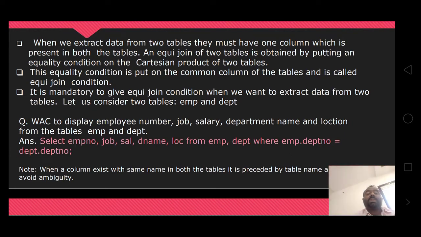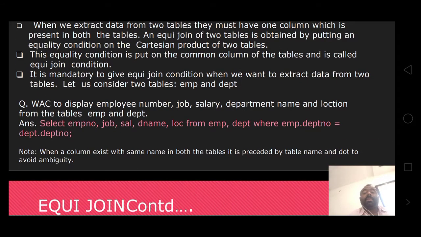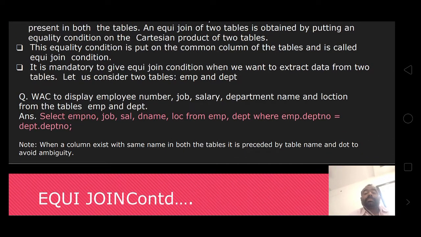Let us consider two tables, employee and department. Write a query to display employee number, job, salary, department name and location from the tables employee and department.